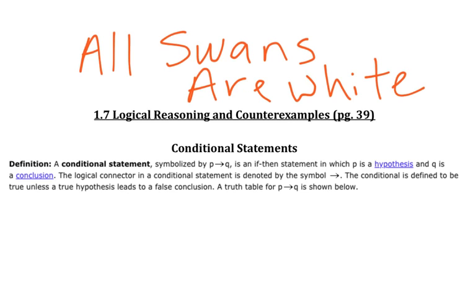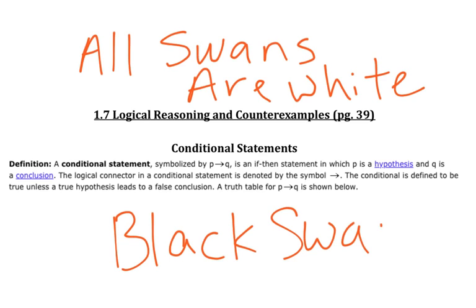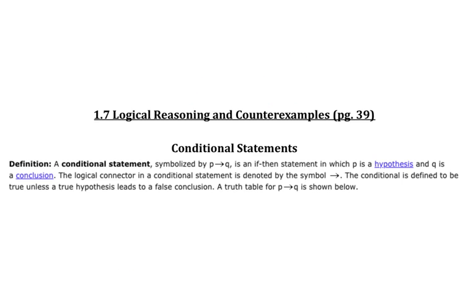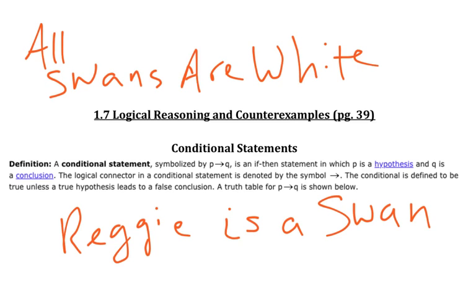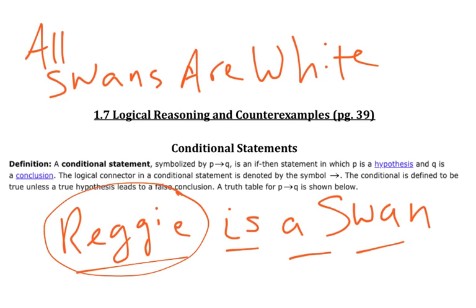All swans are white. The moment that somebody comes along and shows you one black swan, this statement is no longer true. You can't say that. If all swans are white, so let's assume all swans are white, and then I say, well, hey, Reggie is a swan, I guess because of that, I could assume that Reggie is a white swan.